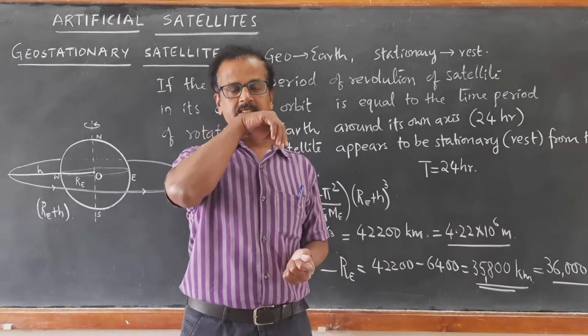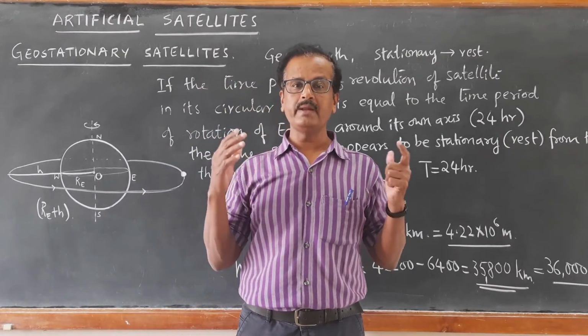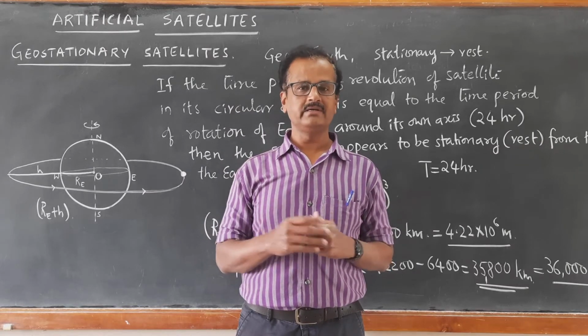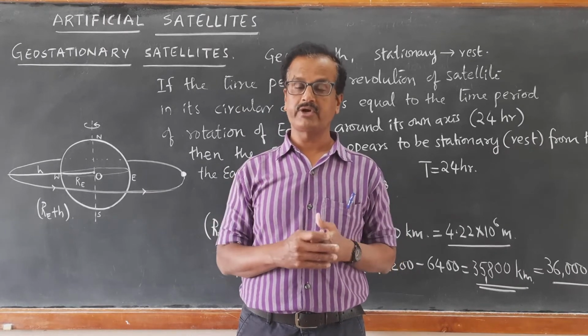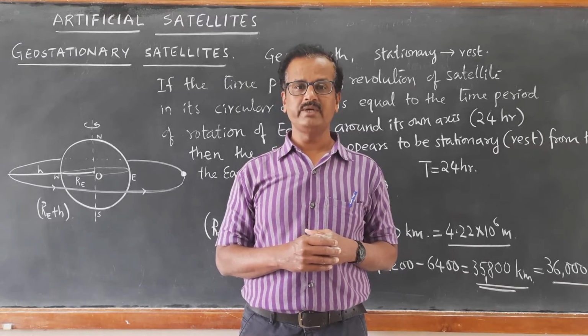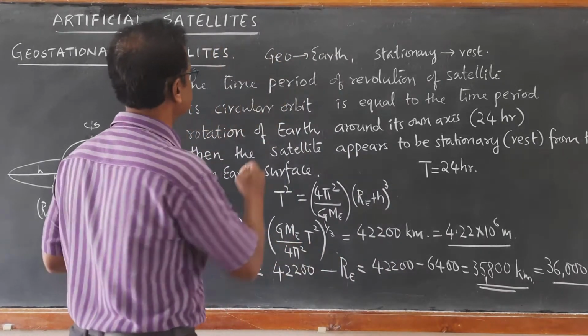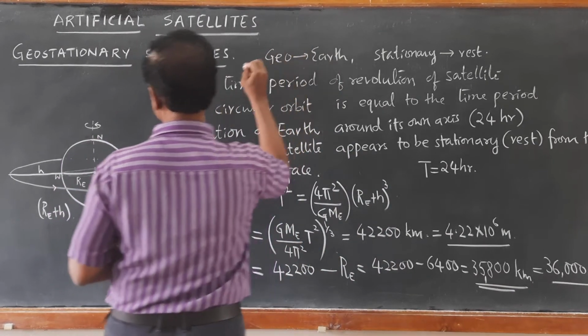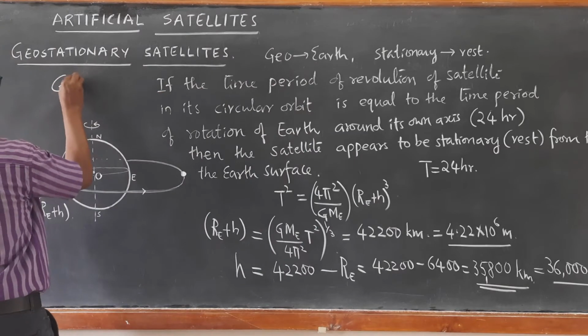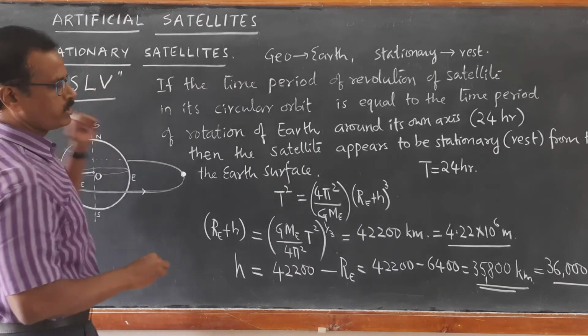Next, to launch such satellites, it requires very powerful launch vehicles, very powerful rockets. We call them geostationary launch vehicles, GSLV. You must be remembering this. These models are there in our schools.